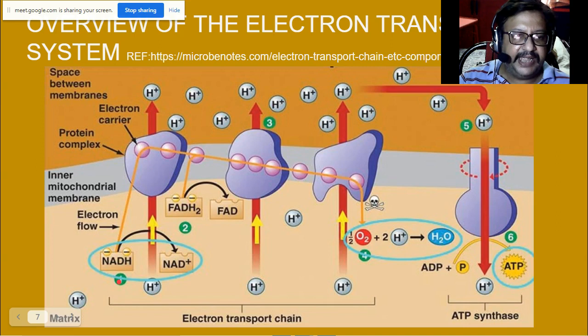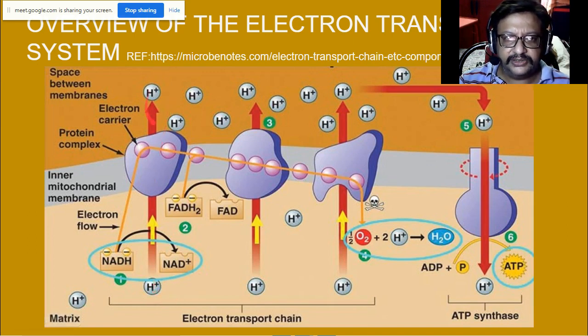In the first step, NADH enters into this first complex. It releases electrons. That electron passes through these different electron carriers. At each carrier, the electron is passed. Some energy is lost, and that energy is used to pump hydrogen from inside the mitochondrial matrix to the outside. So you have a high concentration of H+ in the space between the membranes, the intermembrane space of the mitochondria.